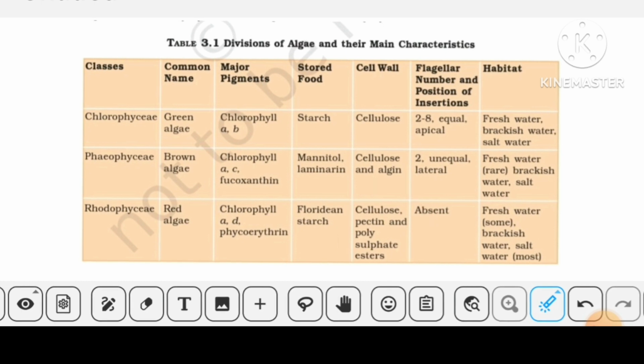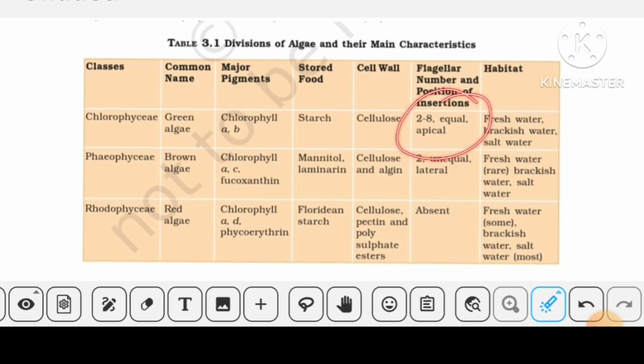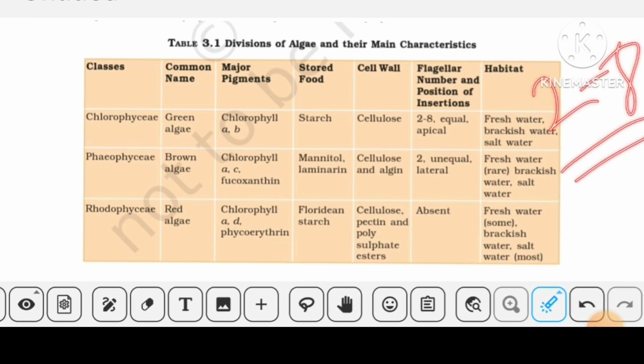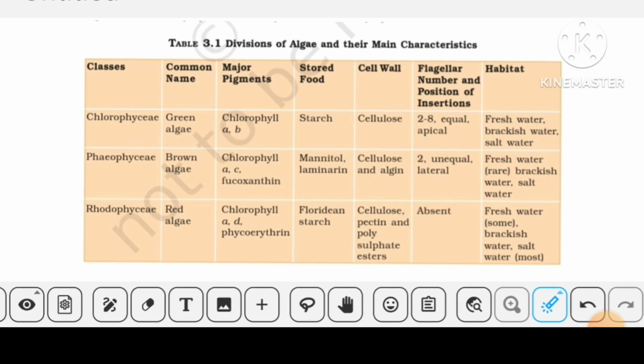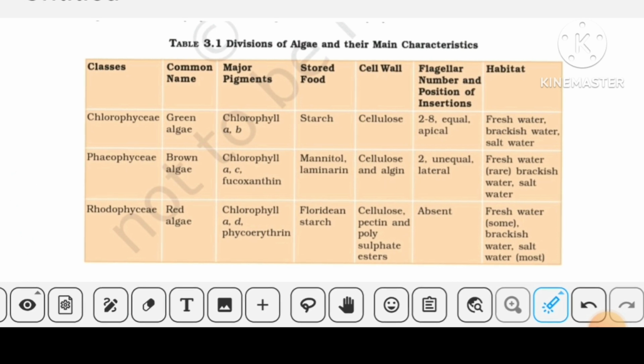Then the flagella, the number and position of insertions. In green algae, we see equal flagella present on the apical side, and they are 2 to 8 in number. In Phaeophyceae there are 2 unequal and lateral flagella. This is important, and we know in red algae no flagellated motile structure is present, therefore no flagellated structure is present here.